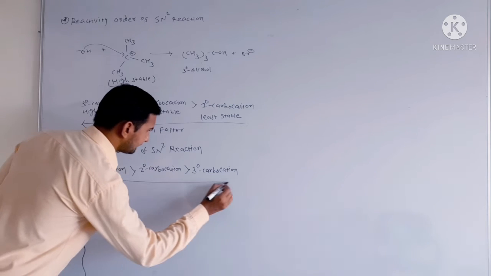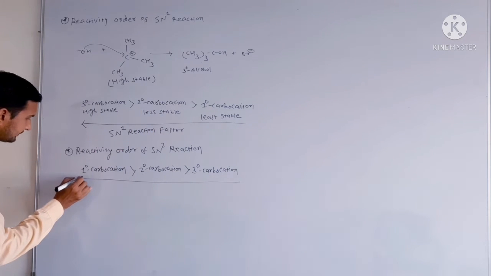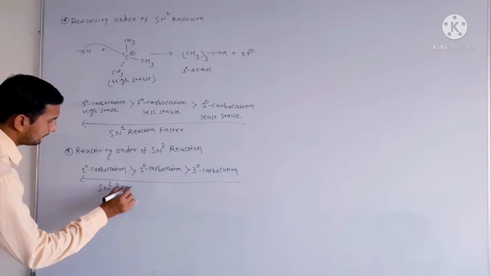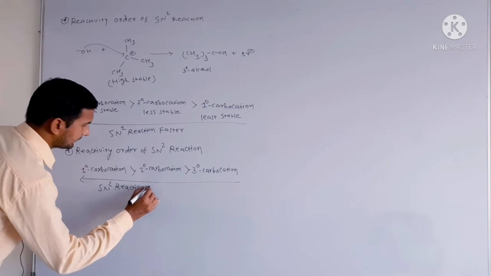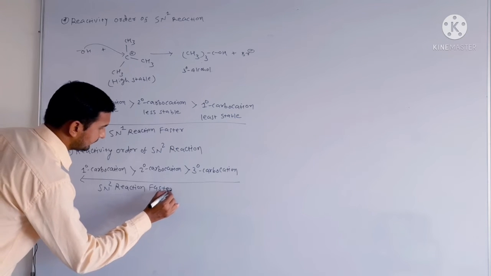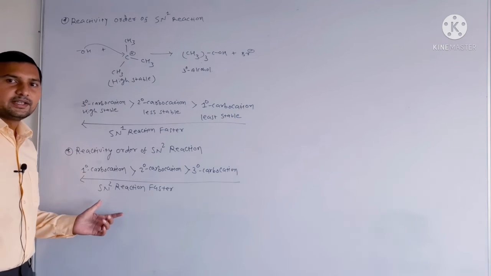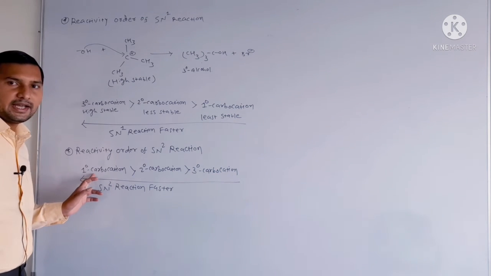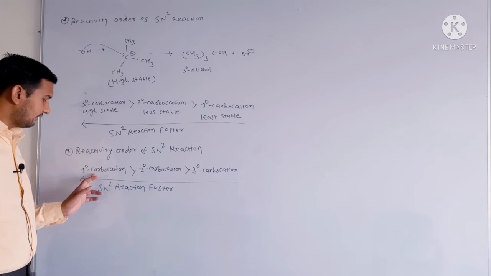So the SN2 reaction is faster when, in the single step SN2 reaction, a primary carbocation does not form, and therefore it easily gives the SN2 reaction.